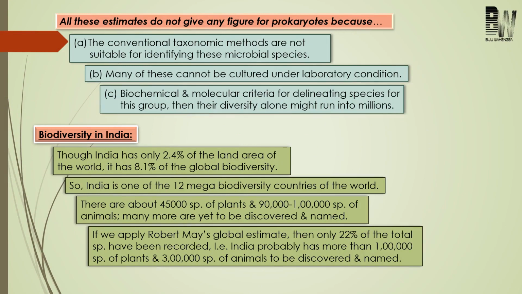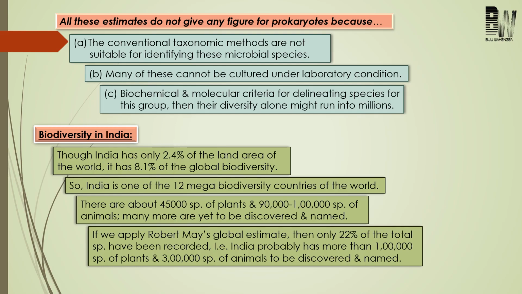Now come to another important point. Till now, the number of prokaryotic organisms like bacteria has never been estimated. So the question is why the number of bacteria is never estimated. Let us find it. There are three main reasons for this. Number one, the methods that we use for counting the number of organisms are not suitable for studying prokaryotic organisms. This is point number one.